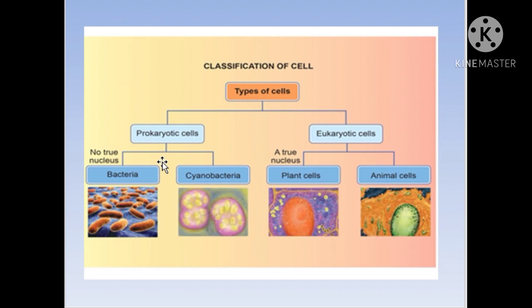The next type of cell is called a eukaryotic cell. In a eukaryotic cell, a true nucleus is present, as I told you already. Examples given here are the plant cell and the animal cell.